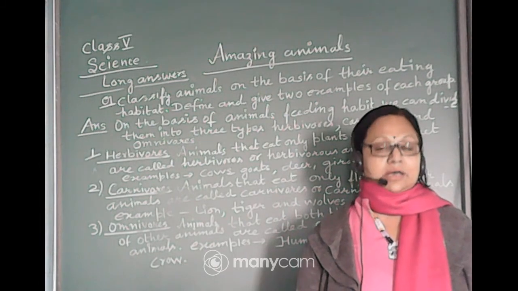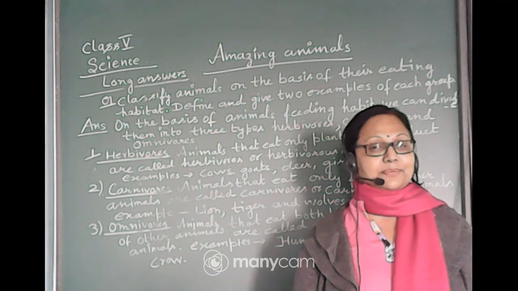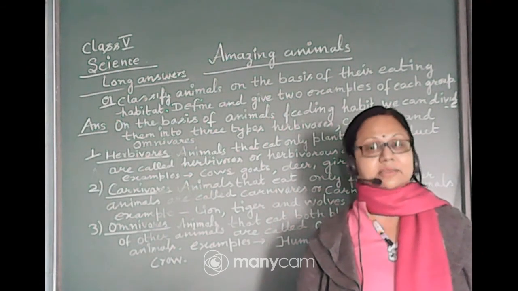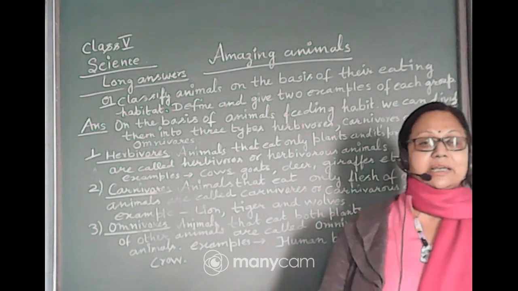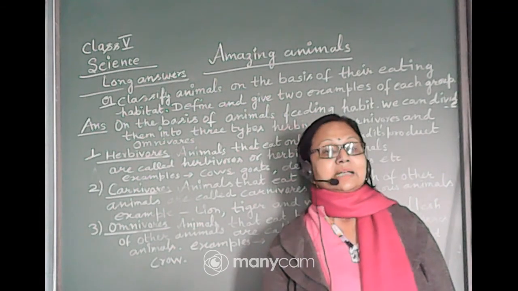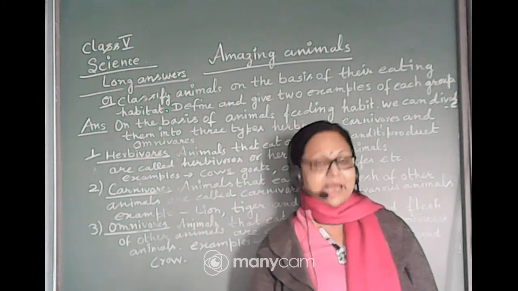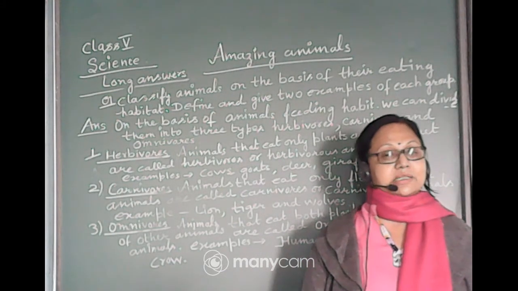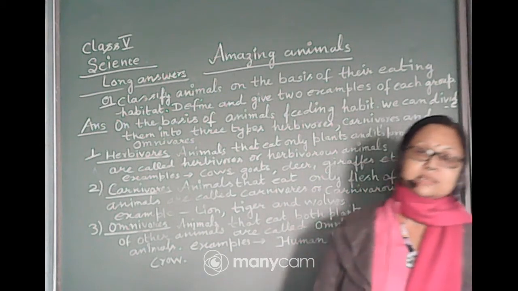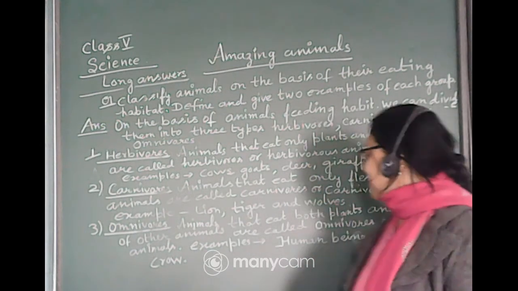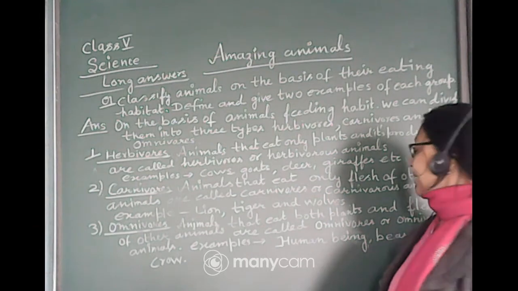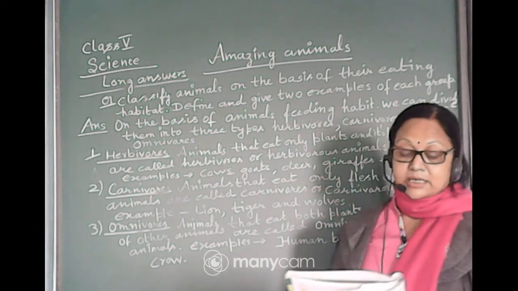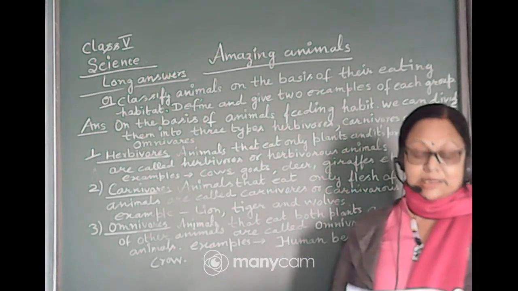We human beings also eat plant products as well as other animals' flesh like chicken, mutton, etc. Milk, and eggs, and other things we eat are produced by animals. That's why human being is also categorized in the omnivorous group. The examples are given here: human being, bear and crow. So this is the first answer we have explained. I have explained it, you just write it down.